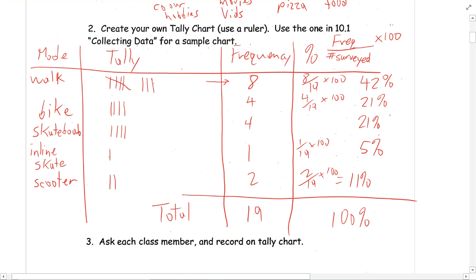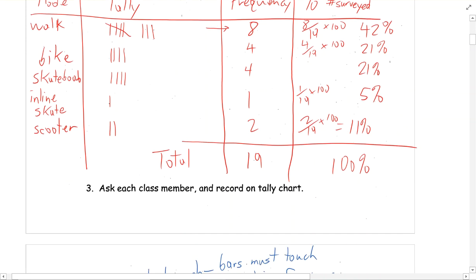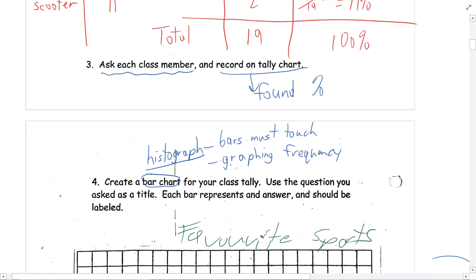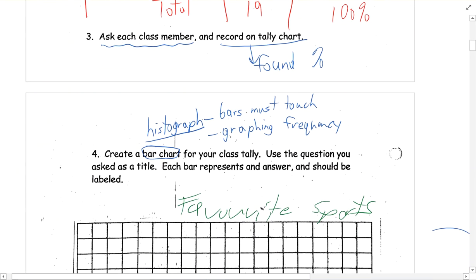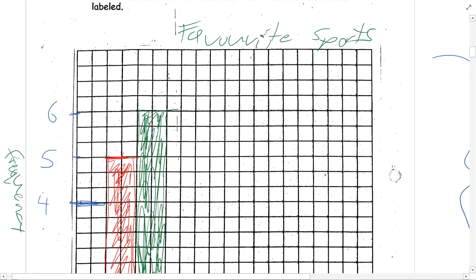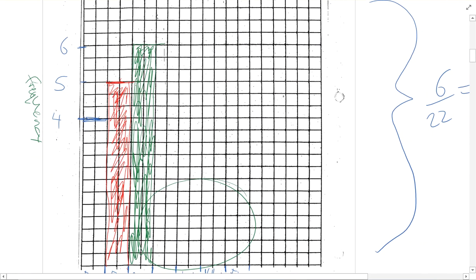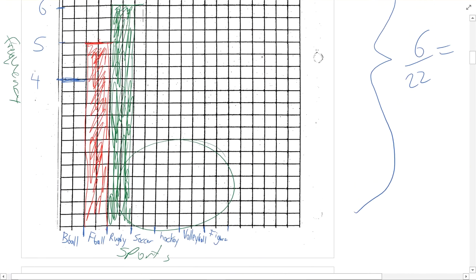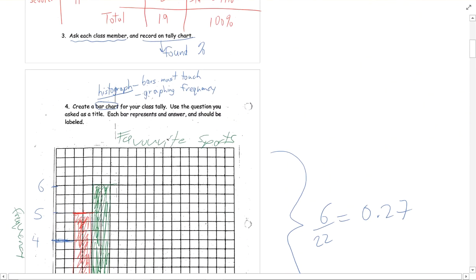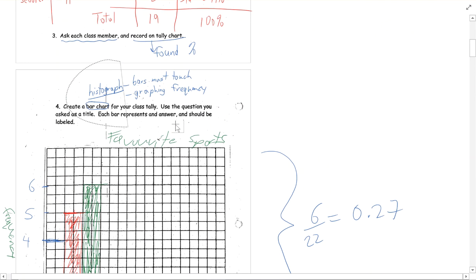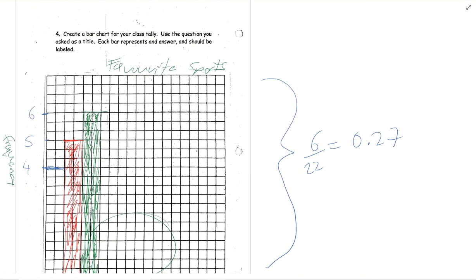So now what I'm going to do is make a graph. I've asked each class member, I've recorded on the tally chart, and I actually found the percentage. So now I'm going to do a bar chart. We're not going to do a histogram. A histogram, you'd be graphing the frequencies. This was my last graph with all the different sports. This time I'm going to be graphing a percentage. So delete that, and let's delete this part.